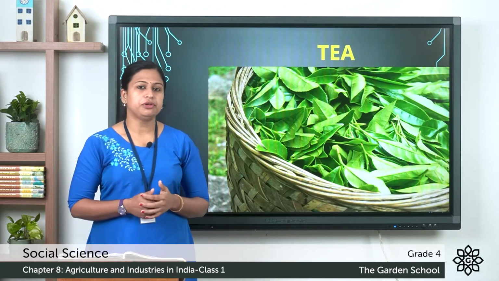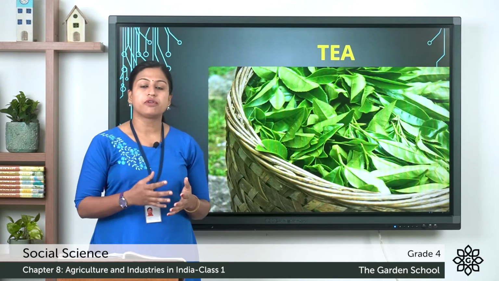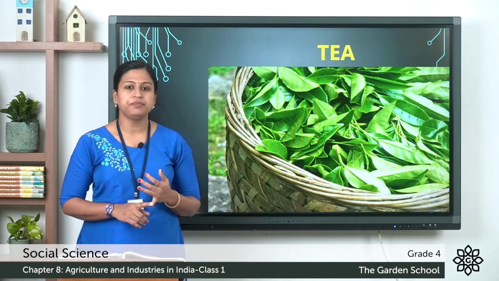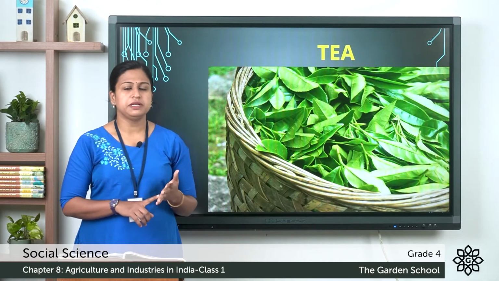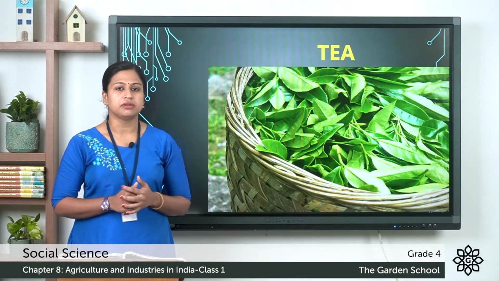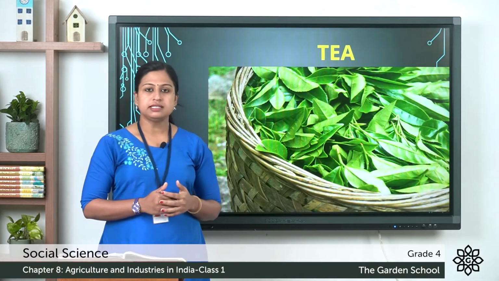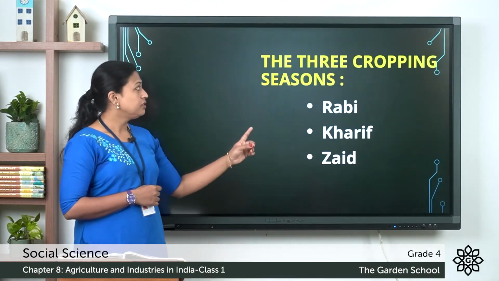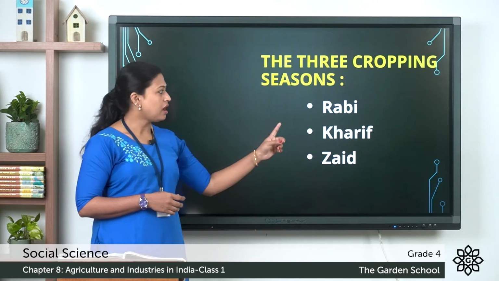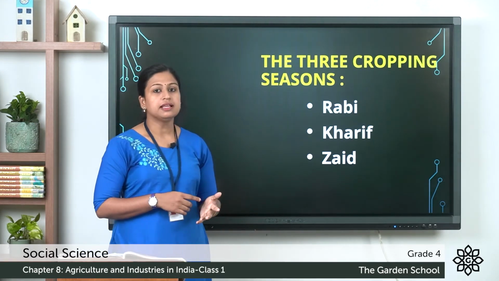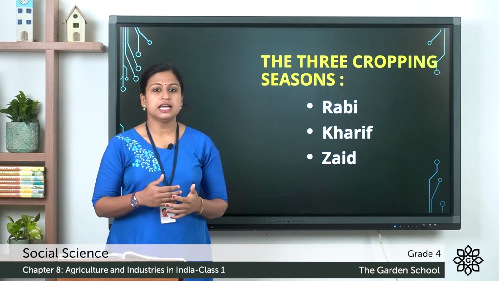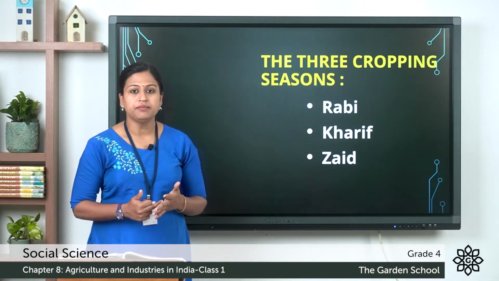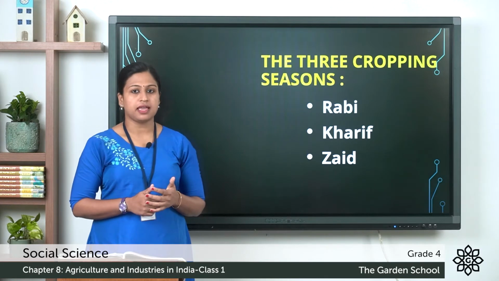As I already told you, the cultivation of crops depends on various factors like climatic condition, water resource availability and the soil texture. So based on this we have 3 cropping seasons. The 3 cropping seasons are Rabi, Kharif and Zaid.